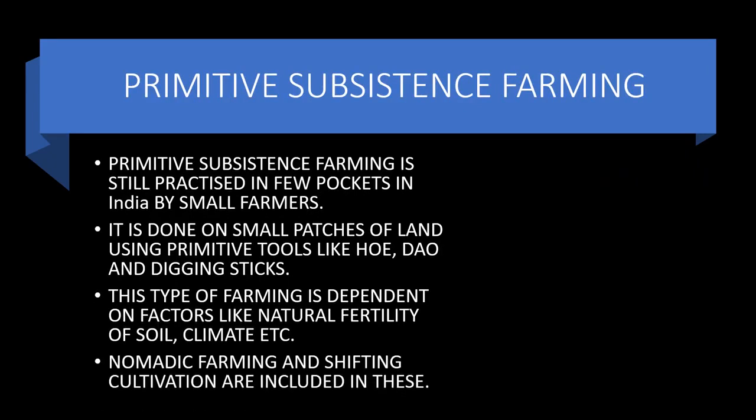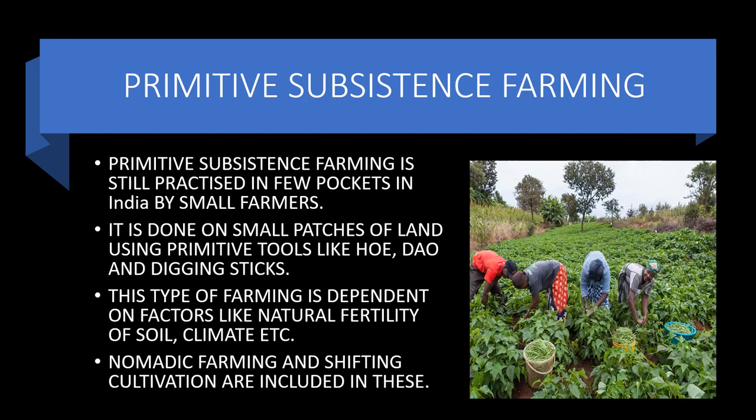Primitive subsistence farming is practiced in few pockets in India by small farmers, particularly farmers who have plots of less than 0.5 acres. They usually grow crops using primitive subsistence farming. Since the land is too small, they use primitive tools for growing their crops, like hoe, dhow, and digging sticks, as the profit is not much, and moreover, their main motive is not earning profit but fulfilling the needs of their family. Hence, they use primitive tools on small patches of land because modern tools and primitive tools do not make much difference on small pieces of land, as said earlier.